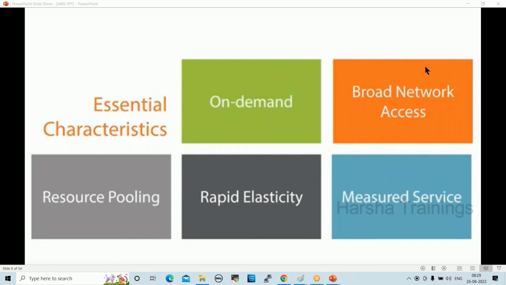Scaling means when we enable auto scaling, it will scale up and scale down automatically. But elasticity means whenever needed, we can increase the resources. Resources means hardware resources: RAM, CPU, hard drive, whatever you require. So we are using a cloud server, and the backend resources we can increase with a single click.